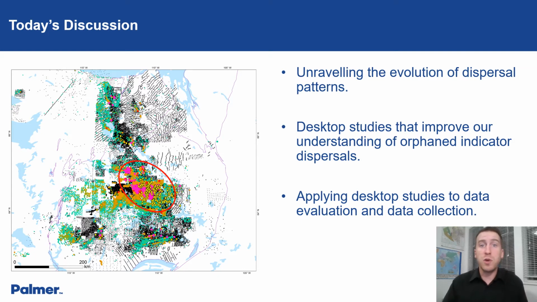Today, I'll discuss why some orphan dispersals have eluded discovery by providing a brief description of key primary and secondary factors affecting dispersal patterns, provide some examples of desktop studies that can advance our understanding of these dispersals and their source regions, and show how these desktop studies can be used to design streamlined, data-driven field programs to collect high-quality data, specifically where it's needed, that can lead to new discoveries.